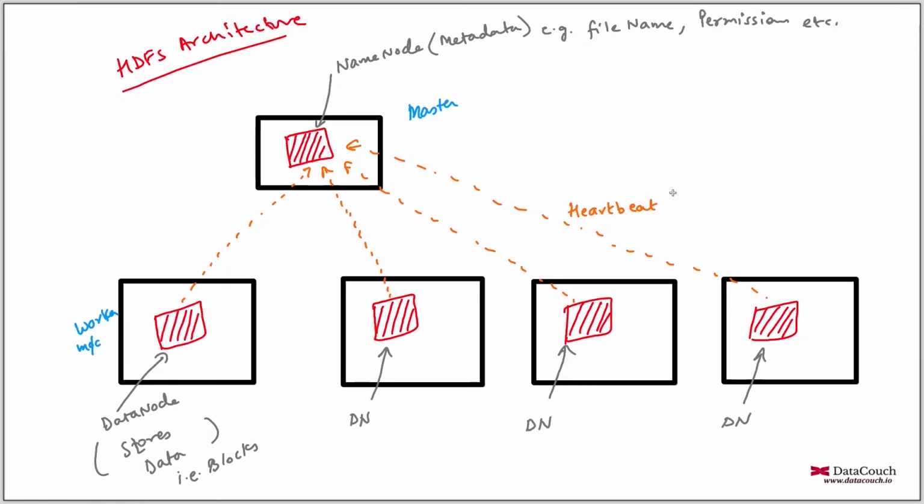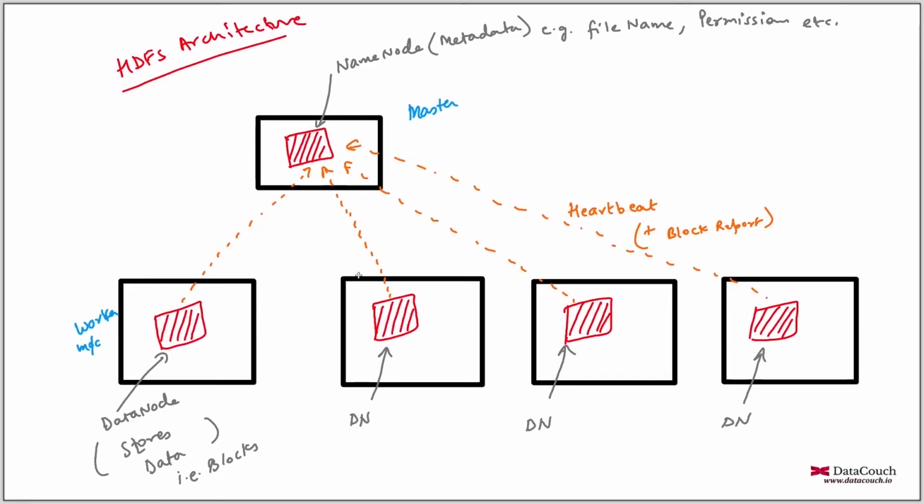Along with heartbeat, there is another thing which is called block report. But block report goes at a different rate; it is not going at the same rate as heartbeat.